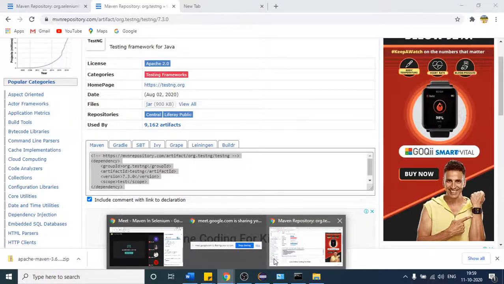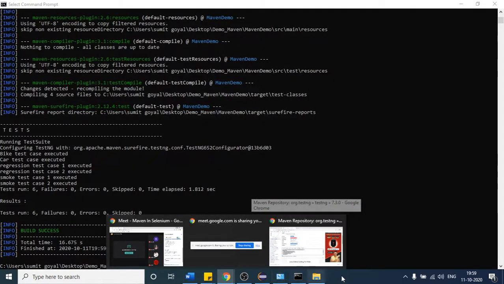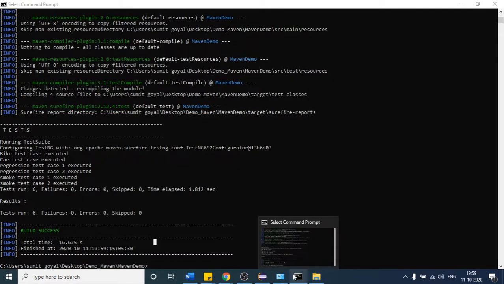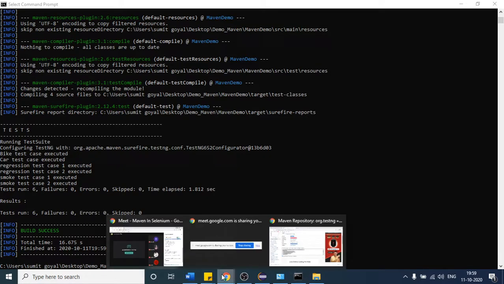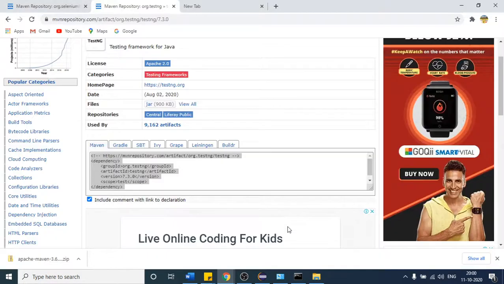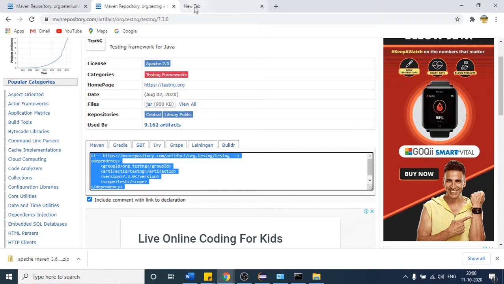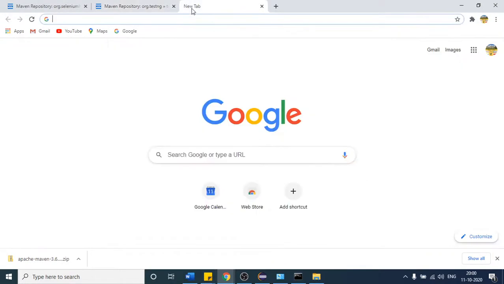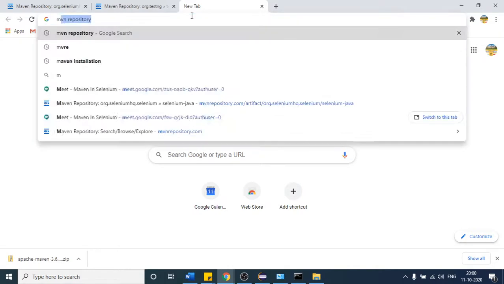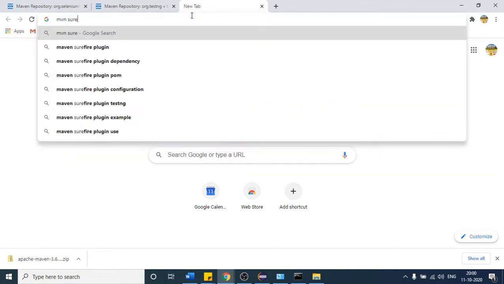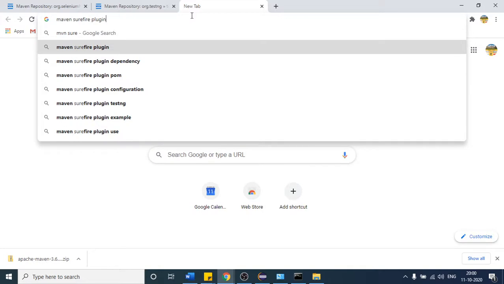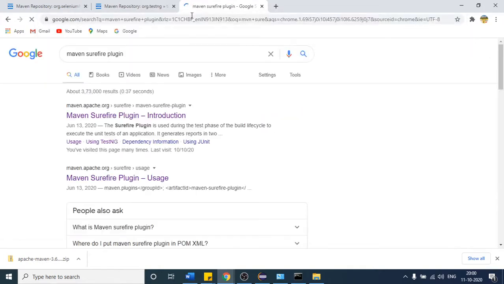So before going further, let me tell you one thing. See that Maven test, whatever the command you are seeing here, Maven test, it will just run all your test cases. But I will suggest that before running this Maven test, if you want to run the test cases, download this plugin. There is one plugin which is called Maven Surefire. This is the plugin. Okay, so you are going to get many benefits from this plugin. So first of all, let us download this plugin.